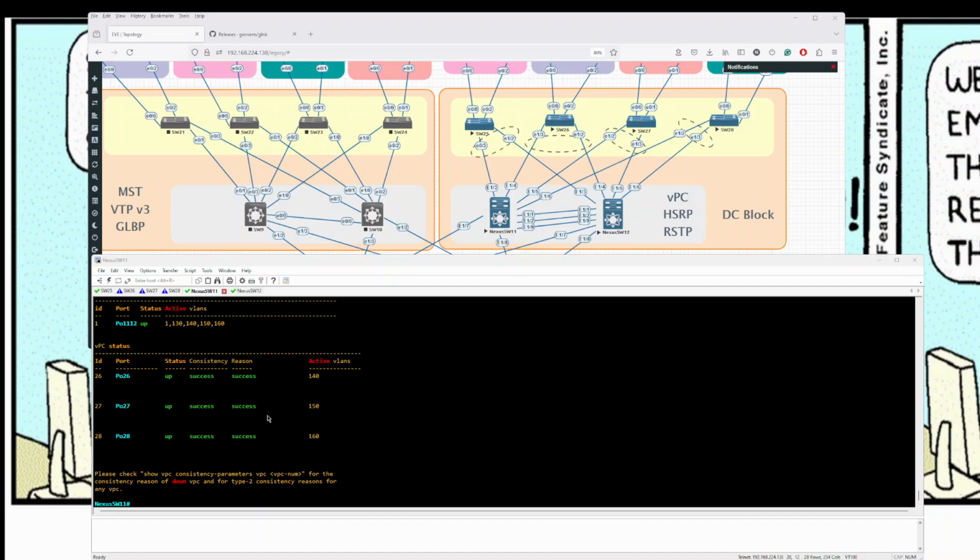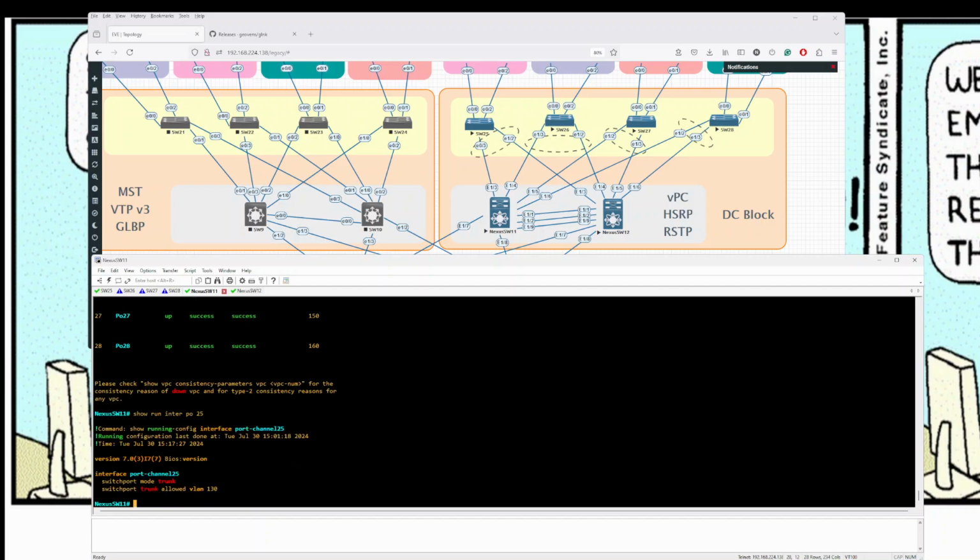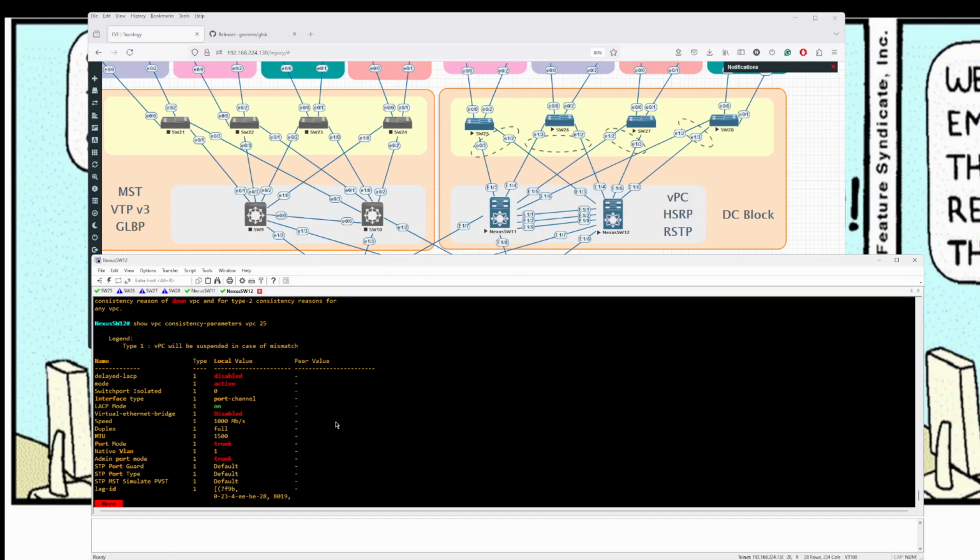When you form a lag and vPCs, the port channel itself needs to realize that it is in a vPC. So when I say show run interface port channel 25, this one, there was no vPC configuration. This particular interface was not aware that it was a part of vPC. It was just thinking, oh, I'm waiting for a port channel, just bring it on. But it didn't know it was a part of vPC.